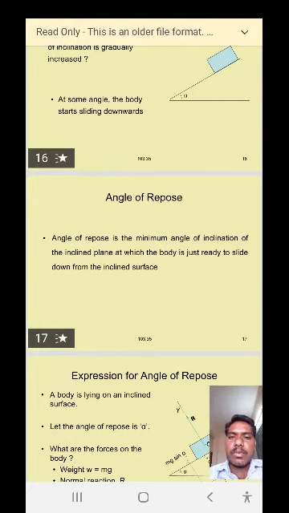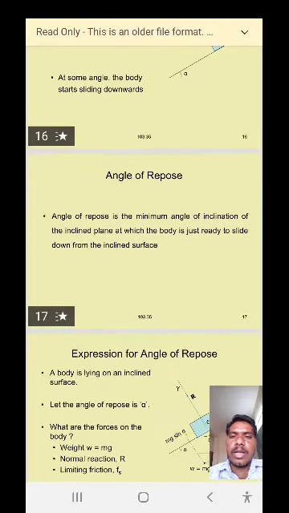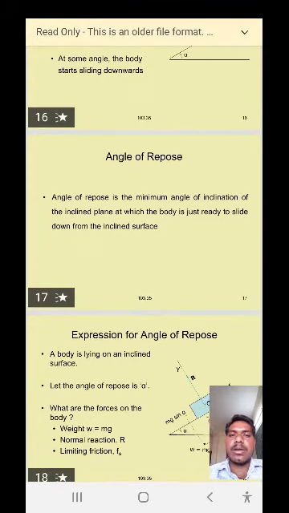Angle of repose is nothing but the minimum angle of inclination of the inclined plane at which the body is just ready to slide down from the inclined surface.